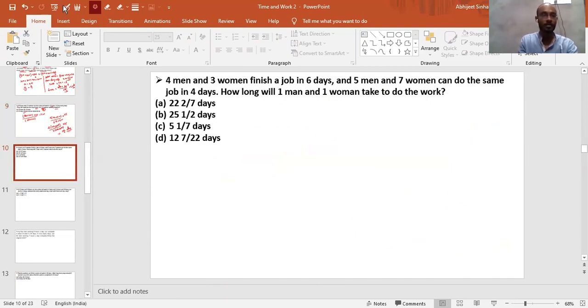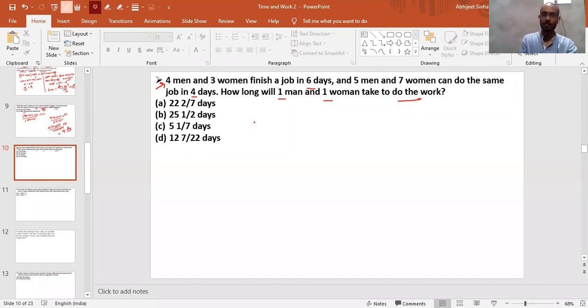Now moving to the next question. Here 4 men and 3 women finish in 6 days. 5 men and 7 women can do it in 4 days. How long will 1 man and 1 woman take to do the work? Definitely you can answer, guys. Come on quickly. Rahul answered, Sagar answered, Shashwat answered. Many of you got option A, Shashwat got option D. Check your solution, Shashwat. Maybe you made mistakes in your calculations.